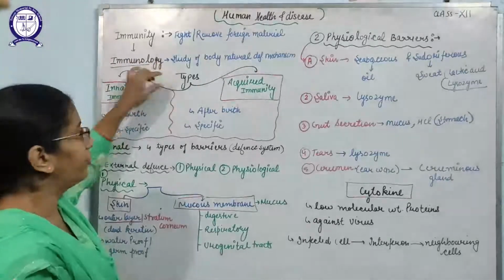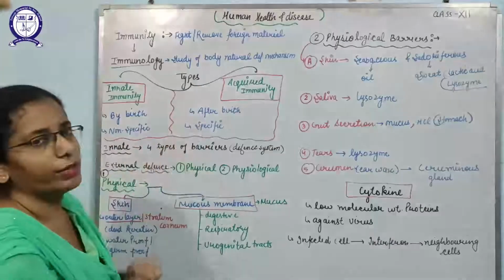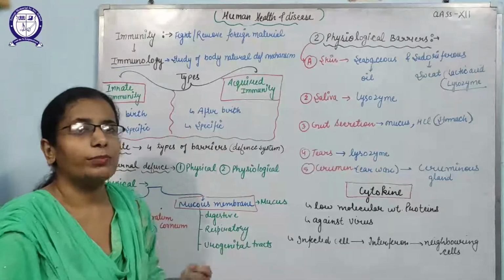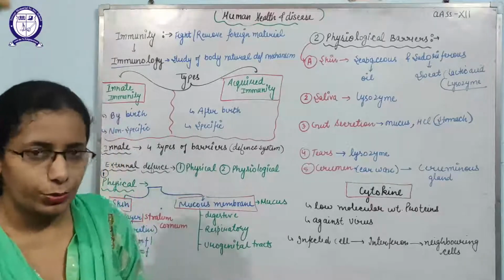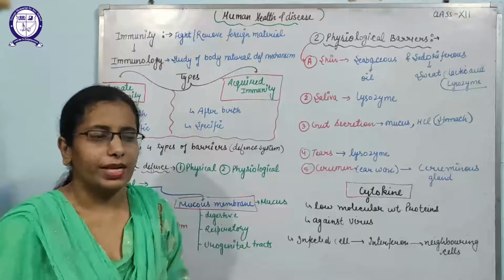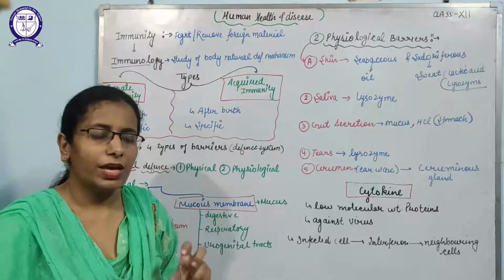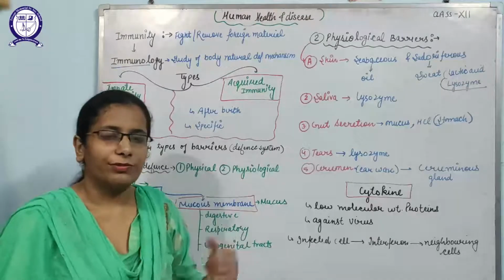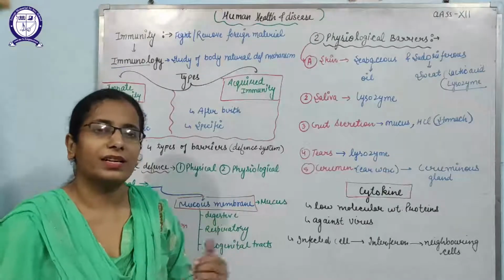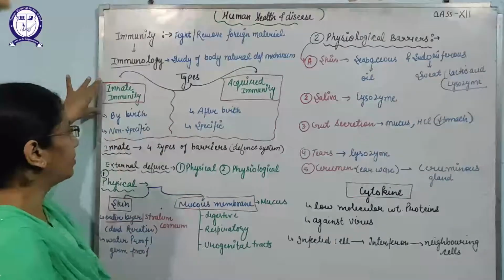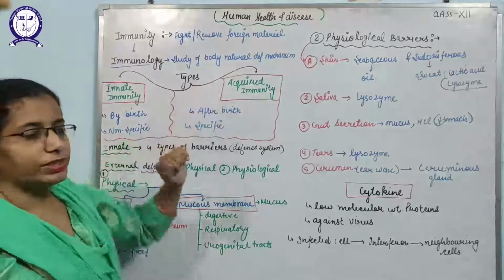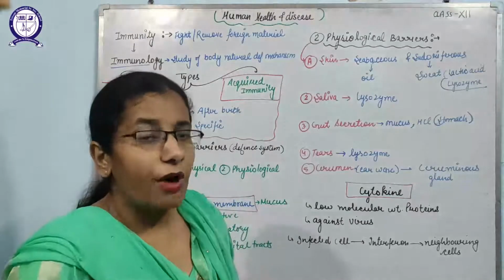There are two types of immunity. First is innate immunity, second is acquired immunity. Innate immunity is also known as inborn immunity, that we get by birth. That means whenever an organism is born, if we are discussing human beings, the organism will have some special type of cells that they get from their parents. Those cells of the immunity will provide protection against disease. So this type of immunity that we get by birth is known as innate immunity, and the second is acquired immunity, the immunity that is developed after birth.